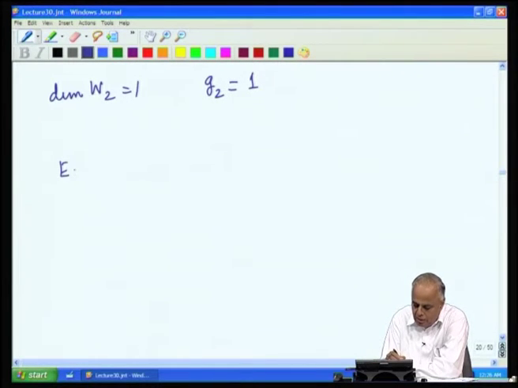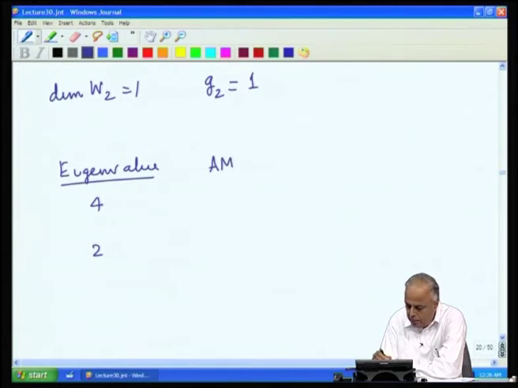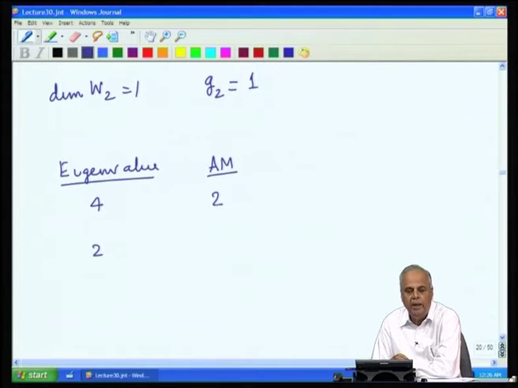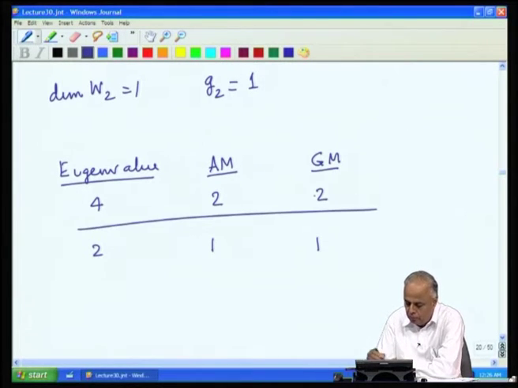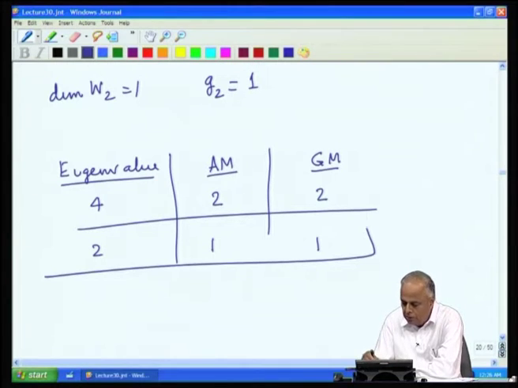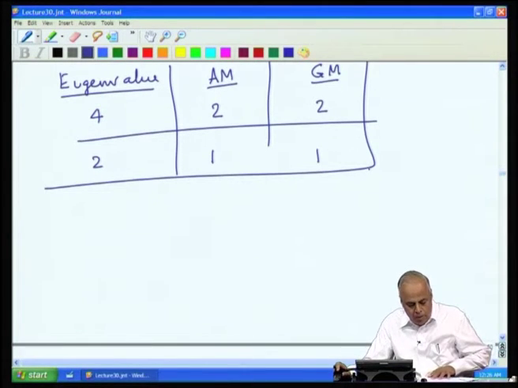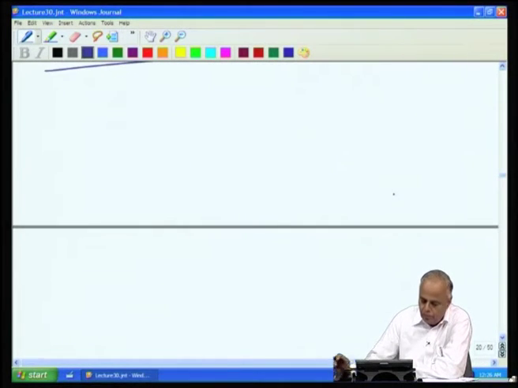So, in this case the two eigenvalues are 4 and 2. The eigenvalue 4 has algebraic multiplicity 2, the eigenvalue 2 has algebraic multiplicity 1, and the geometric multiplicities were again 2 and 1. So, we have this setup. Let us now look at one more simple example to illustrate what we are heading towards.